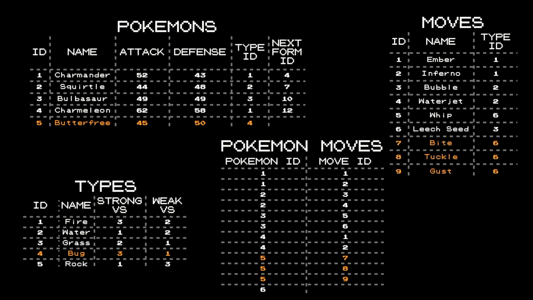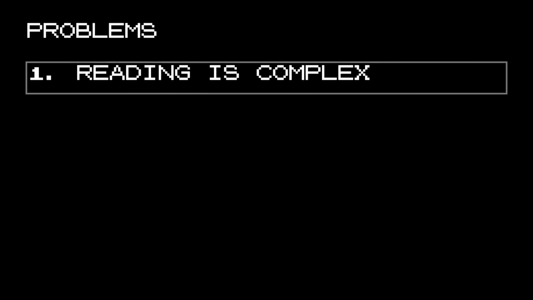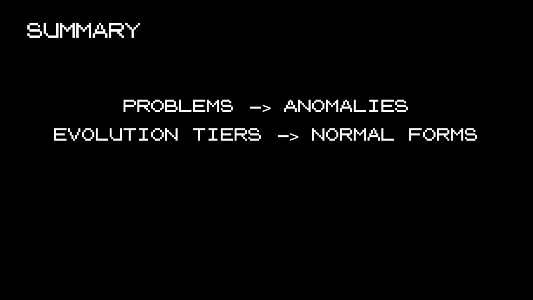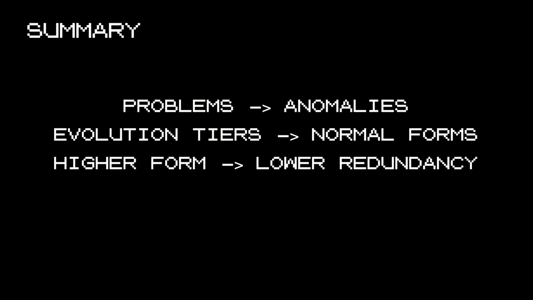So the downside of this data structure is that the reading is complex. So yeah, let's go to the summary. But no worries, this is the summary of part 1. So if, instead of problems, we would be saying those are anomalies, and instead of evolution tiers we were calling them normal forms, it would actually mean that we have done the lecture on database normalization.